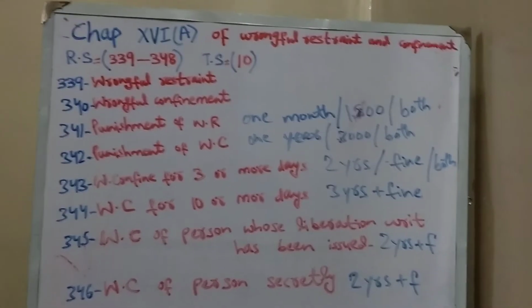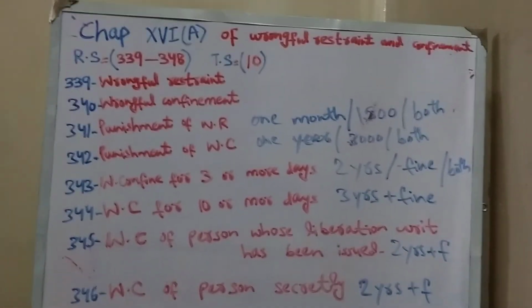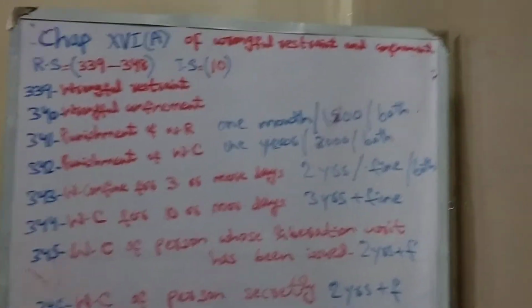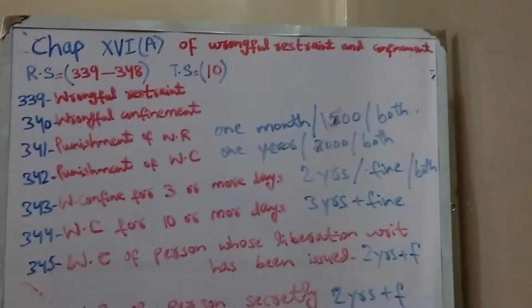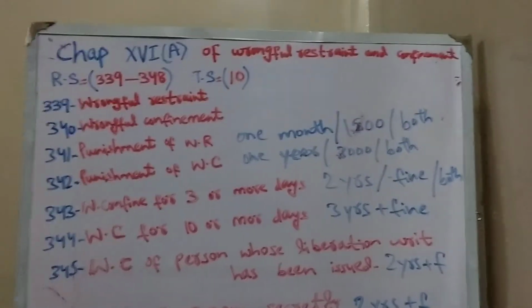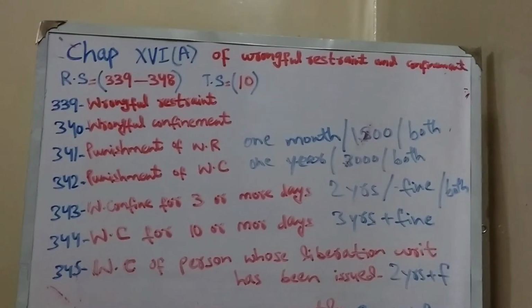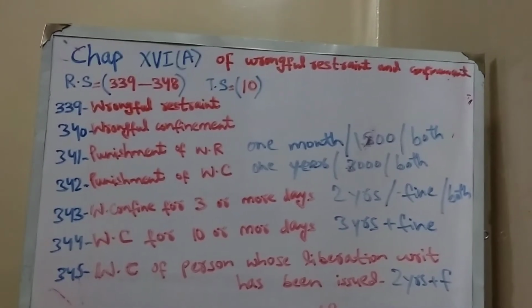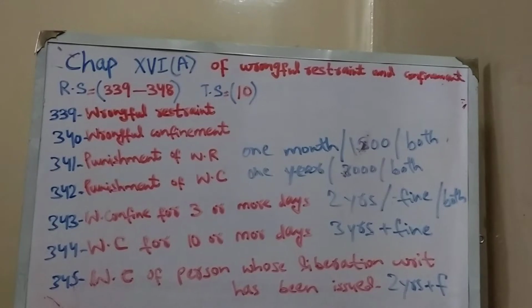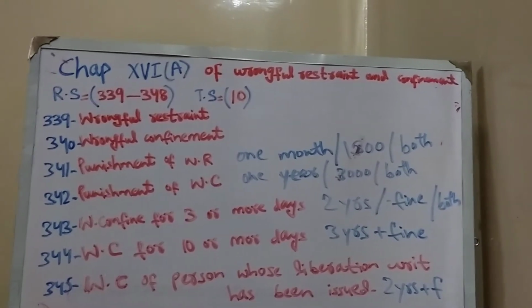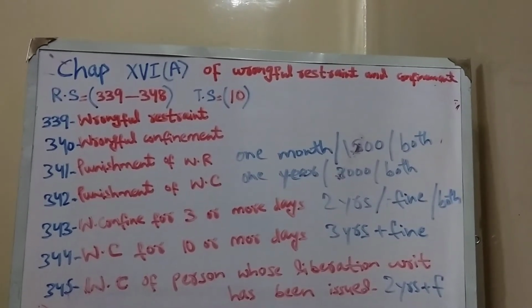Firstly, I want you to know the main difference between wrongful restraint and wrongful confinement, because it's a very important topic and students find it difficult to differentiate between the two terms. The examiner usually asks what the difference is, because apparently both terms are similar.